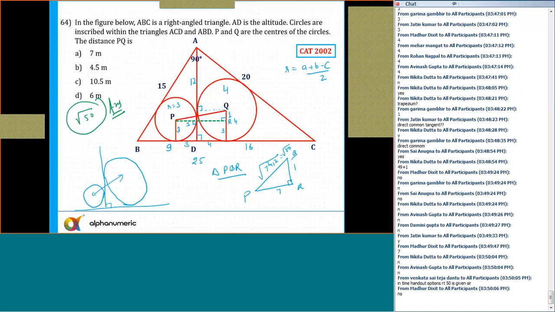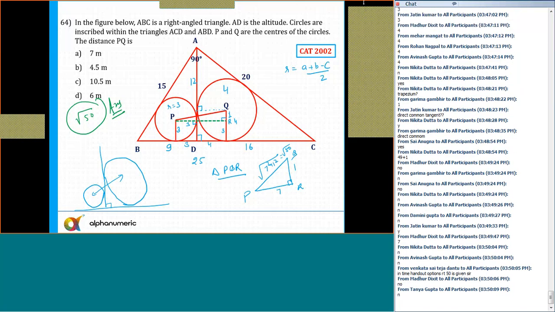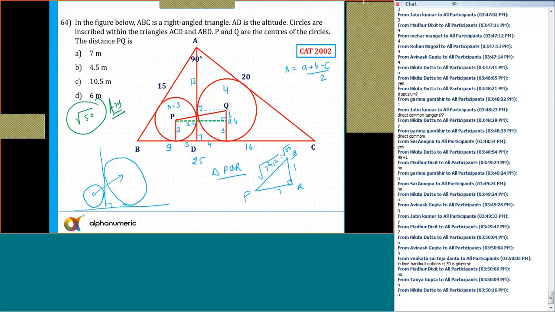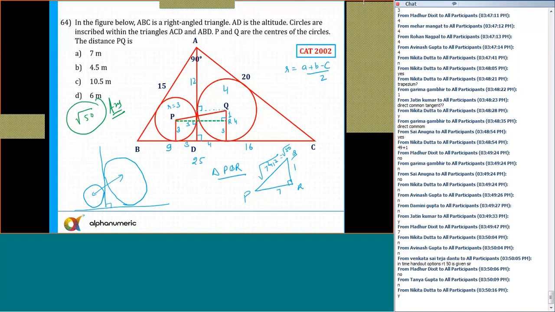It doesn't matter. Okay. Can I move to the next slide now? I think one of the options will be root 50. Probably we need to make the changes. And I do not know in the CAT also whether root 50 was there as an option or not, but the correct answer is root 50. Okay, let's move ahead.